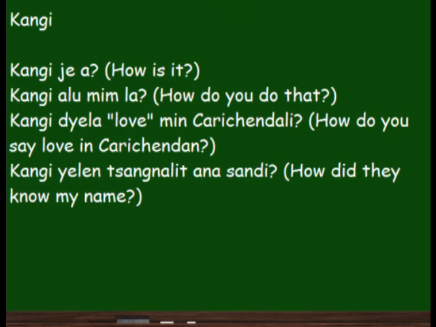Kangi means how. Kangi ja, how is it? Kangi alu mimla, how do you do that? Kangi diela love min Carichendali. How do you say love in Carichendan?